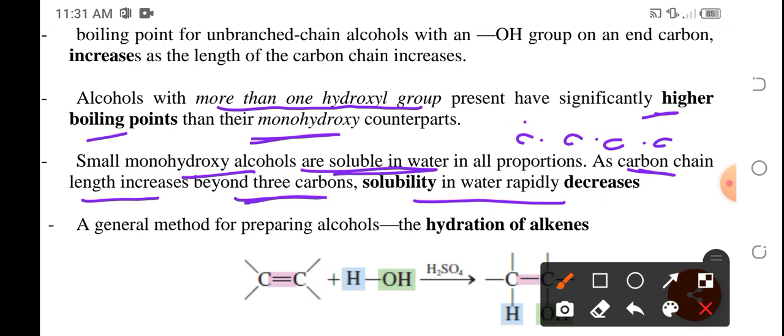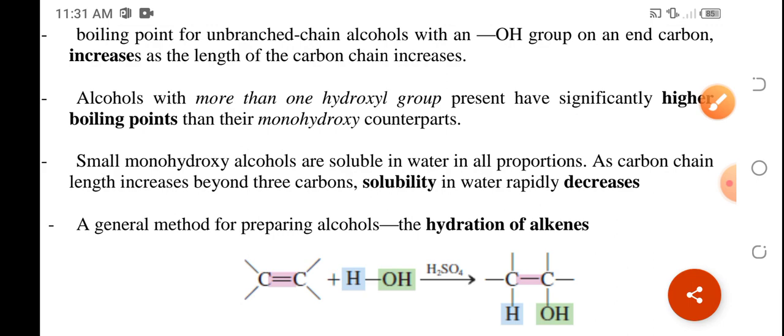Kasi mas prevalent na yung non-polar regions nila kaysa dun sa polar region hydroxyl. Ang water ay isang polar substance, so kung ano yung mga polar substances, madi-dissolve sa water kasi like dissolves like. So kung mas marami na ang non-polar dito, mas mahirap nang ma-dissolve sa water.